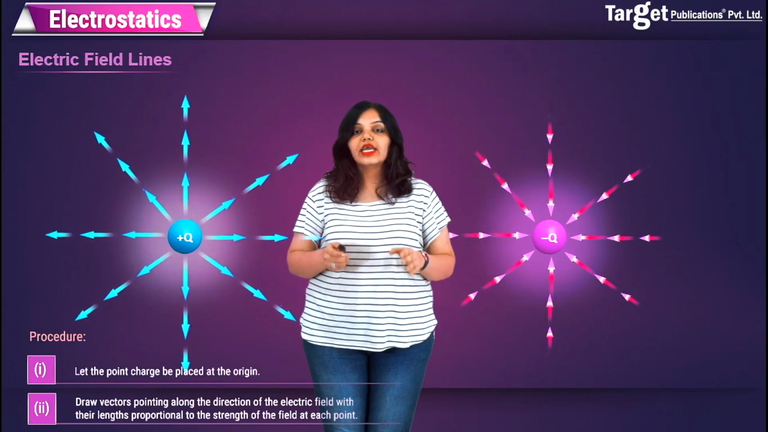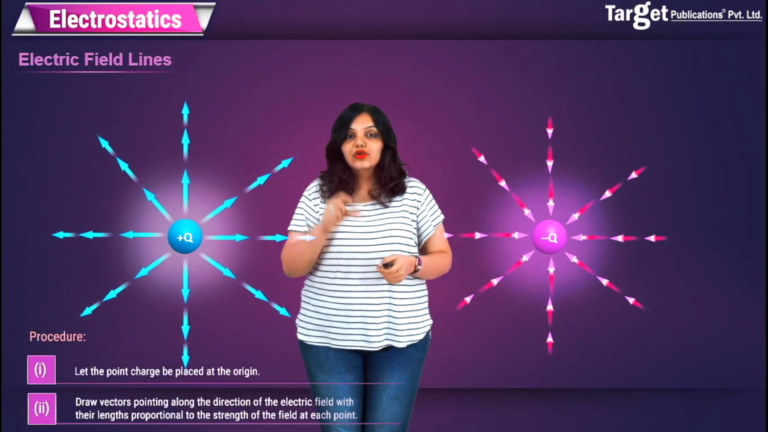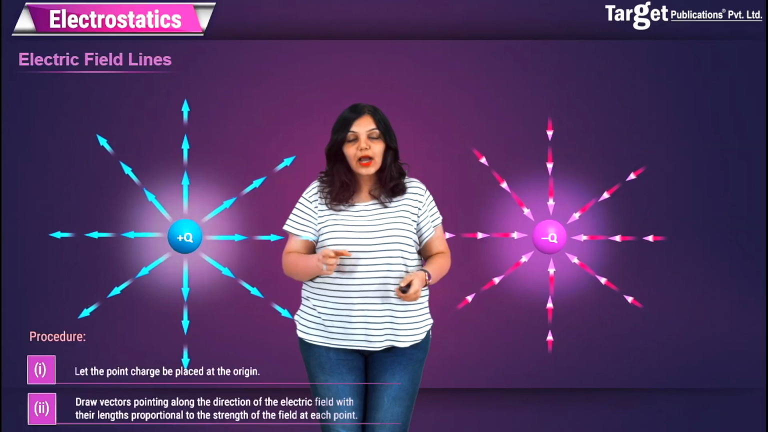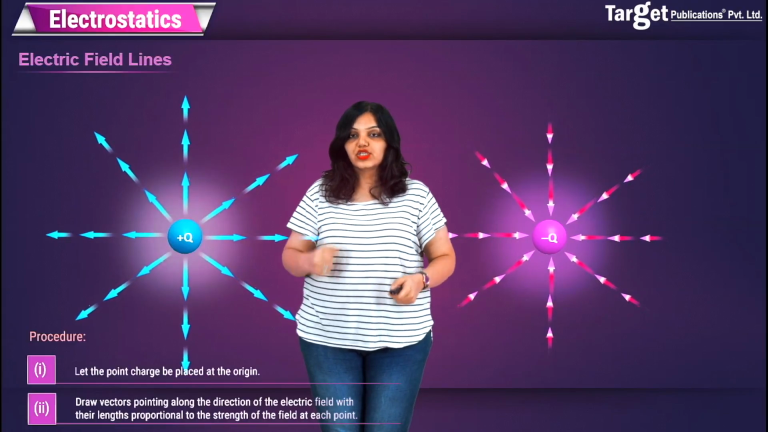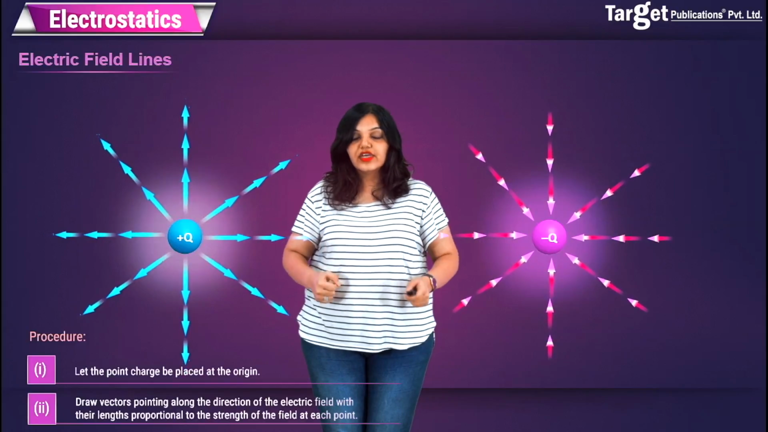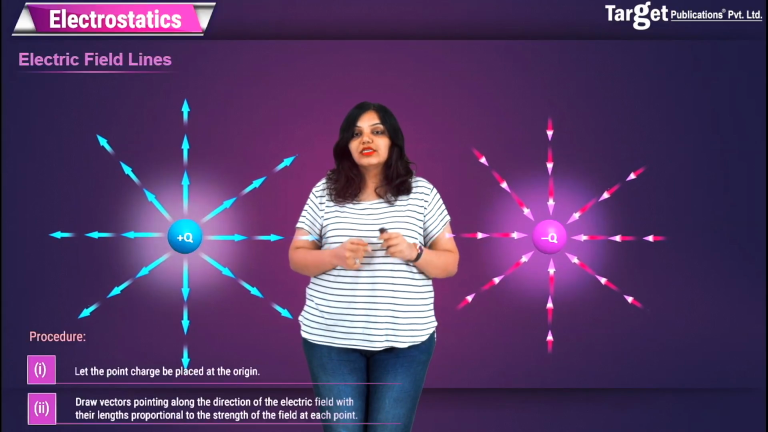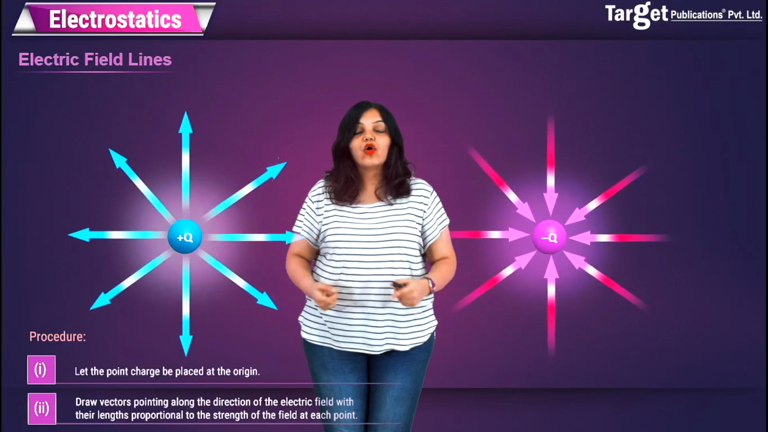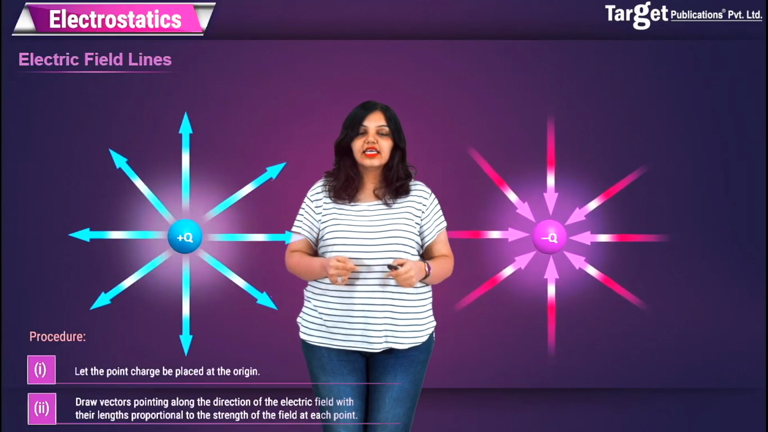So this is the way in which we draw the electric field using vectors which indicate the direction, and their lengths are proportional to the electric field strength. But there is also one other way in which we can draw the electric field. This other way means that you must just join all these lines together, and this is also one way of pictorially representing the electric field.